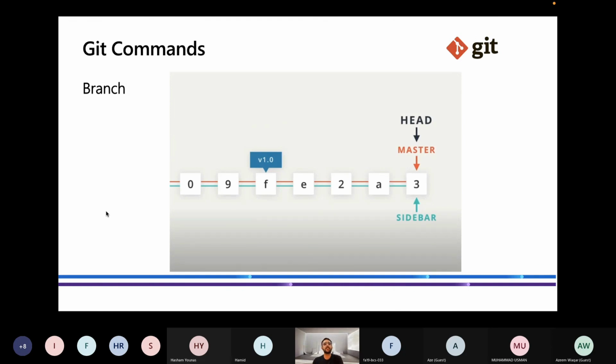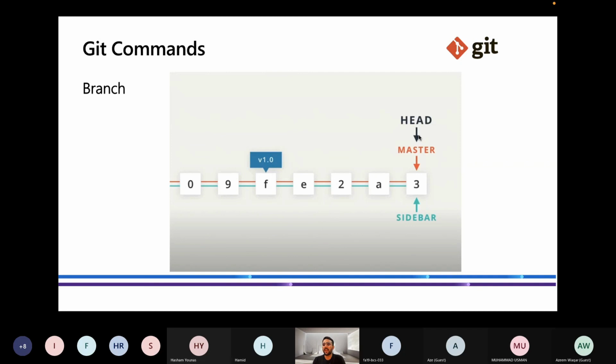Let's understand it visually. We have all these commits like before. Here's the tag button. I made another commit, another commit, another commit, another commit. At that commit, let's forget about sidebar for just one second. There is no sidebar considered. Only the master is showing at 3, and the HEAD is pointing that we are currently at the master branch.